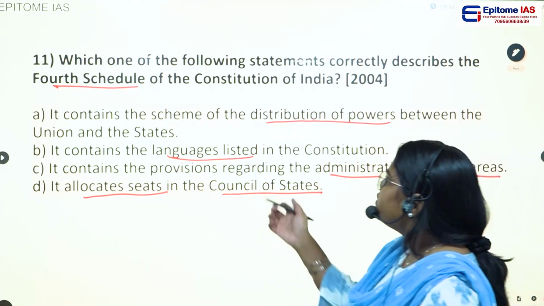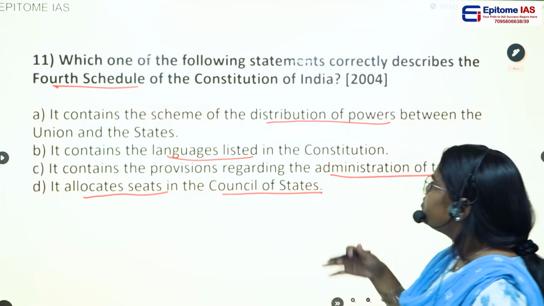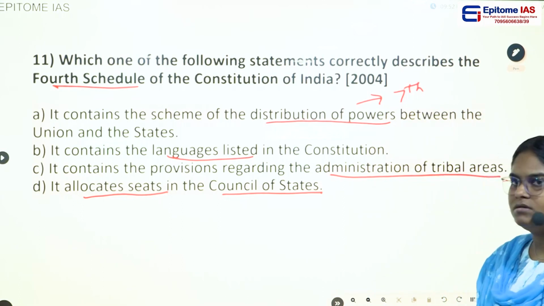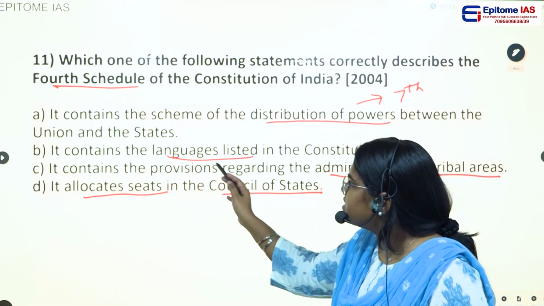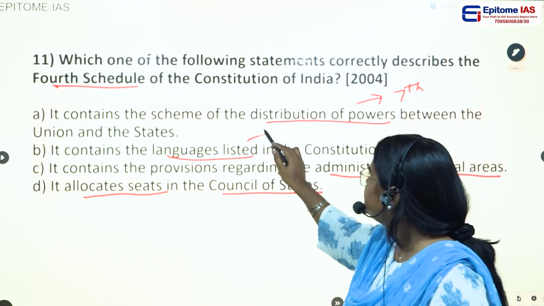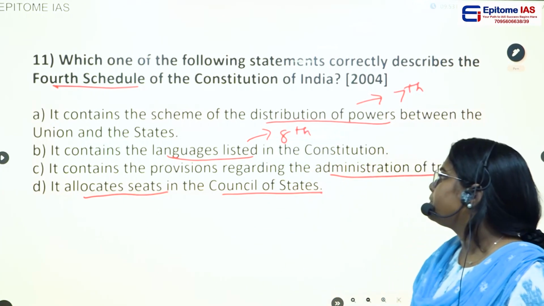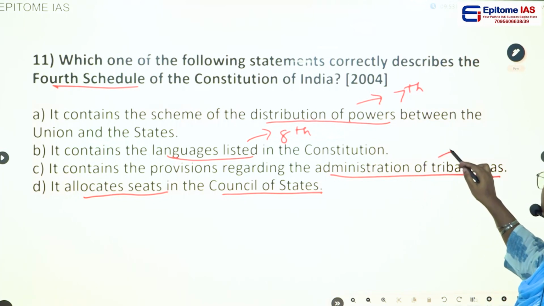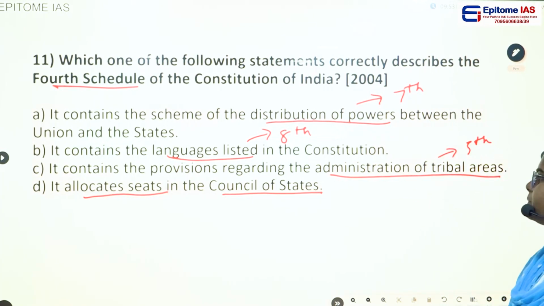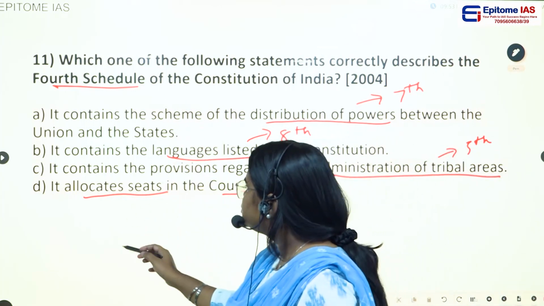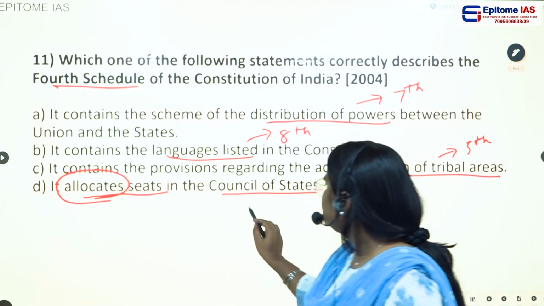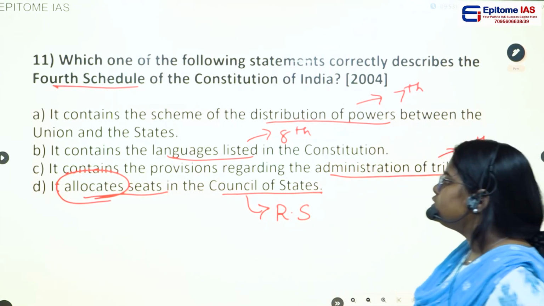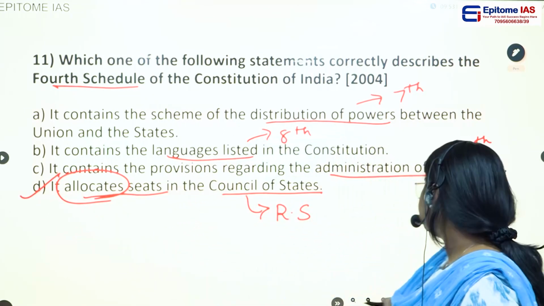If you see here, the first statement is talking about the distribution of power between Union and the state. What is this? This is nothing but the 7th schedule of the Constitution. And option B, it contains the languages listed in the Constitution. This is nothing but the 8th schedule. And option C, it contains the provisions regarding the administration of tribal areas. This is the 5th schedule. And the 4th schedule actually talks about the allocation of seats in the Rajya Sabha. So Rajya Sabha is nothing but the Council of States. So option D is the right answer.